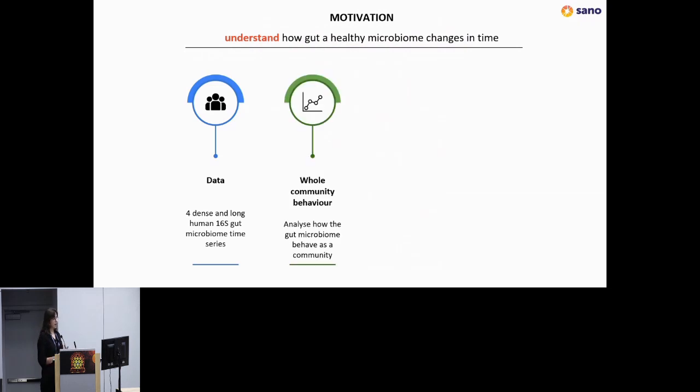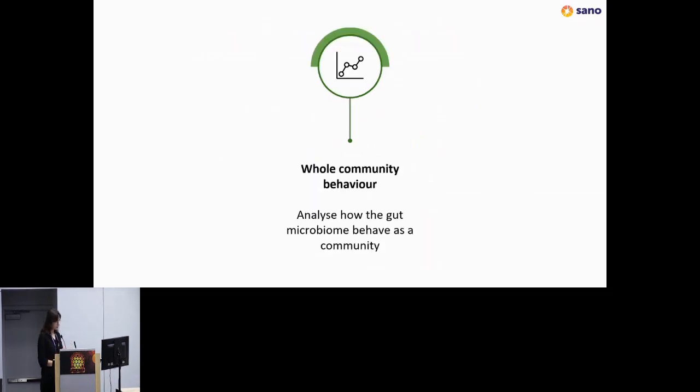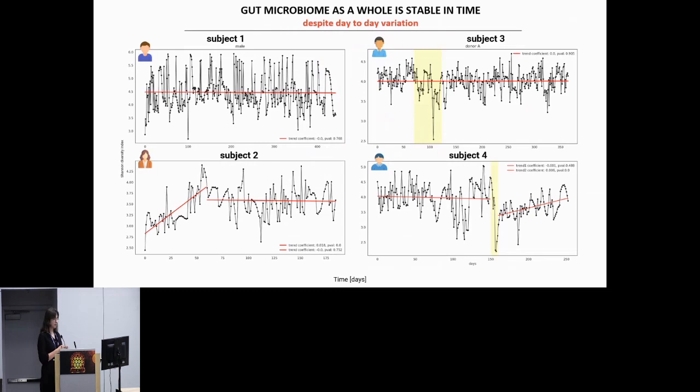Then we analyzed how the gut microbiome behaves as a whole community, how different bacteria behave, and also whether there are some clusters of bacteria that behave similarly in time. First of all, we wanted to analyze how the gut community behaves as a whole. For this, we chose alpha diversity, and we wanted to analyze how it changes in time.